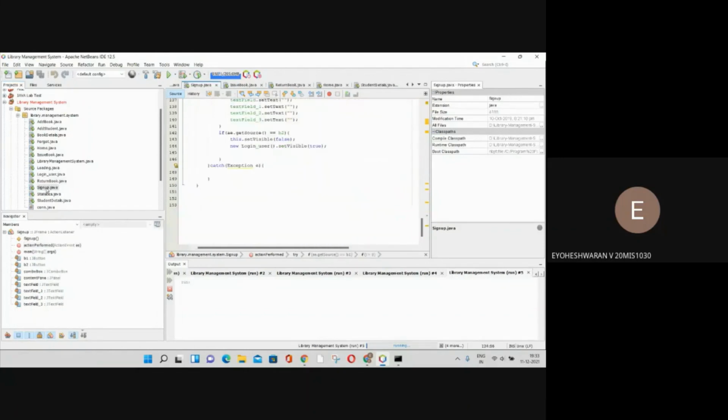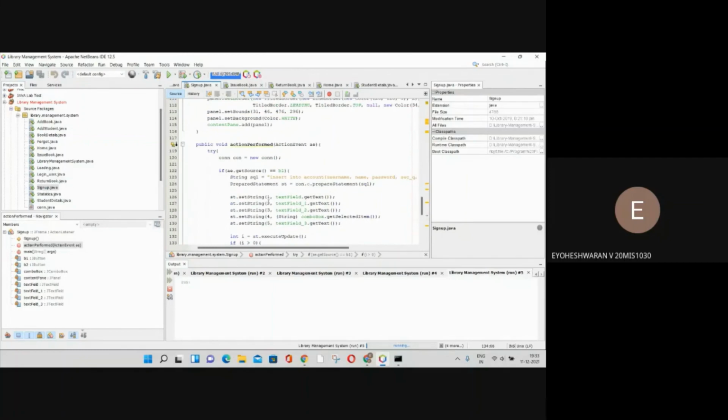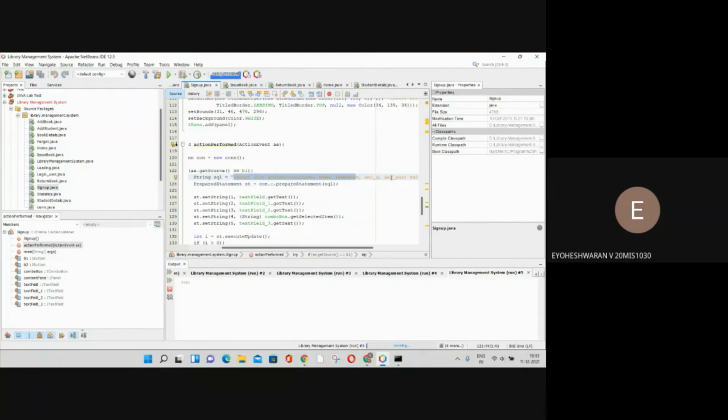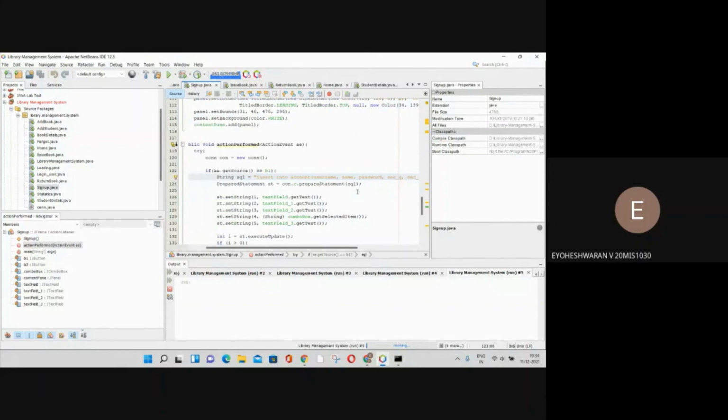And signing up, this is the first thing we have to do in the app to get logged in. You have to first sign up. Here you are giving a username, and it will also be executed in MySQL. You are giving username and password, security question answer, and it will be stored in the database. And if you give the data in the login page, it will search in that account table, and if it matches, you will get logged in.